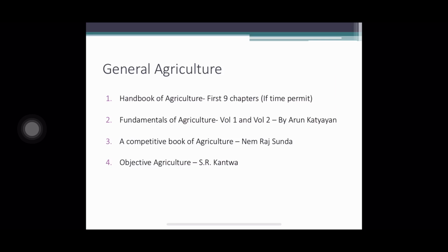Now, the common subject, general agriculture, for all the subject groups. If time permits, read Handbook of Agriculture, first 9 chapters, and prepare your notes. If you don't have time, read Fundamentals of Agriculture Volume 1 and Volume 2 by Arun Katyayan. Then a competitive book of agriculture by Nemraj Sunda, and solve Objective Agriculture by S.R. Kantwa. Even if you read the first 9 chapters of Handbook of Agriculture, you have to read the rest of the books. This is just an extra thing if you have the time.